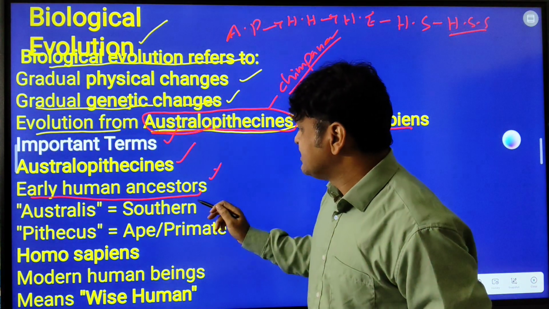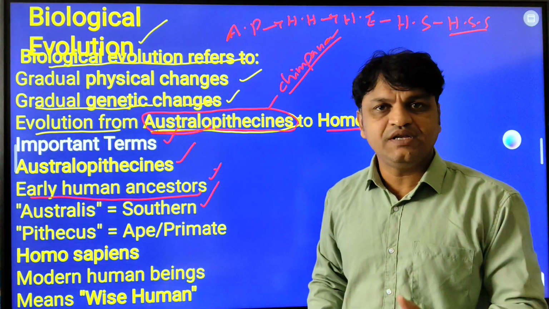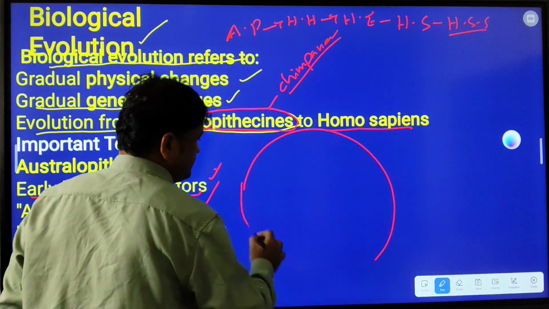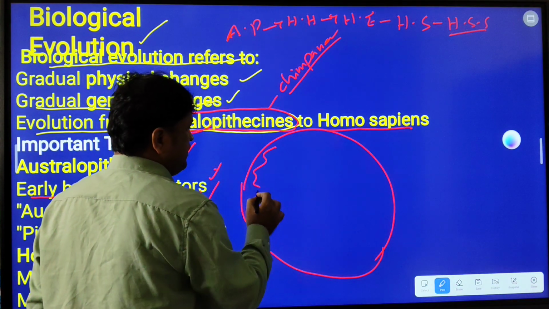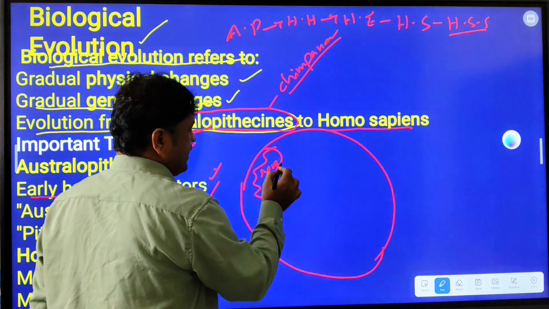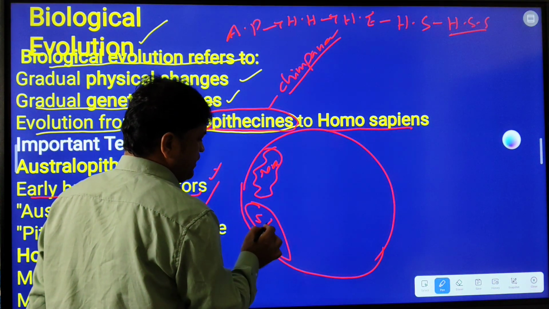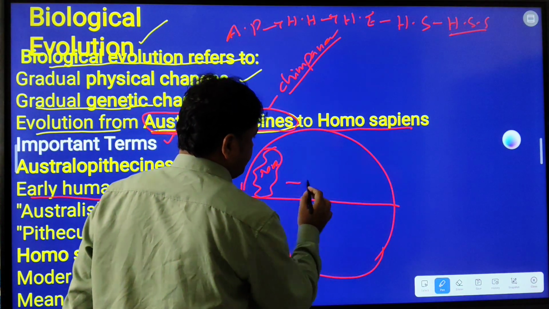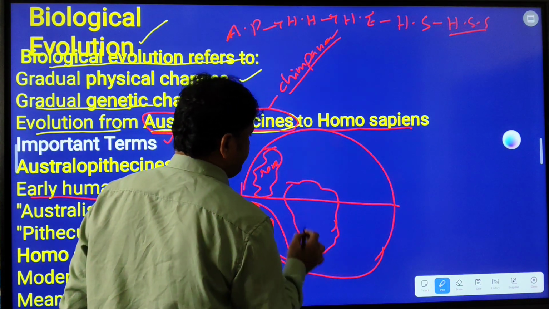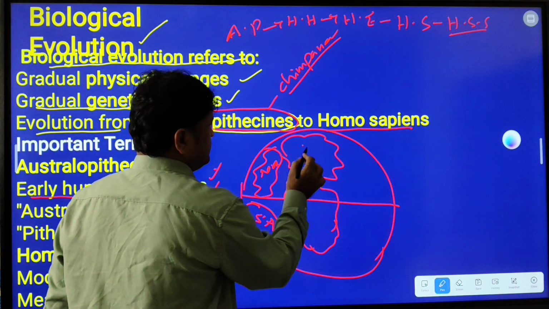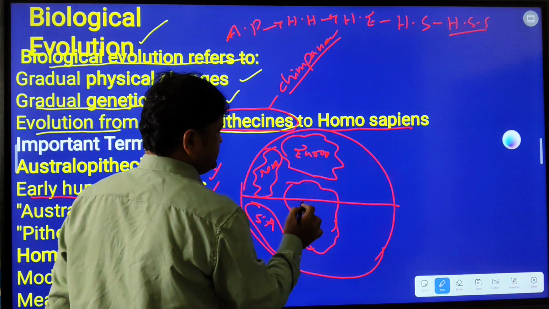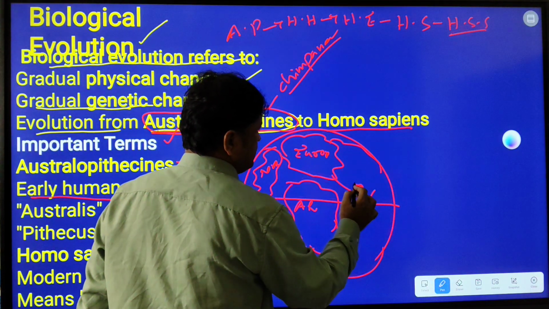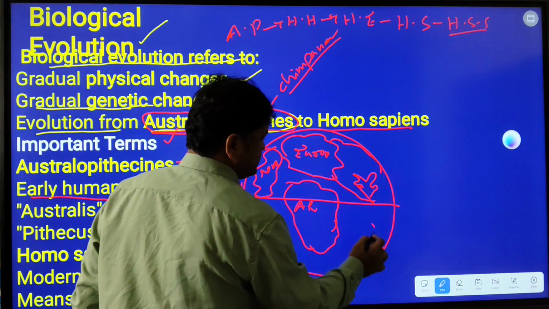So, what do you mean by Australopithecus? Australo means southern. Suppose this is the earth. This is North America, and this is South America. This is the equator. Then we have Africa here. This is Europe, and this is Asia, and here is India. And this is Australia.